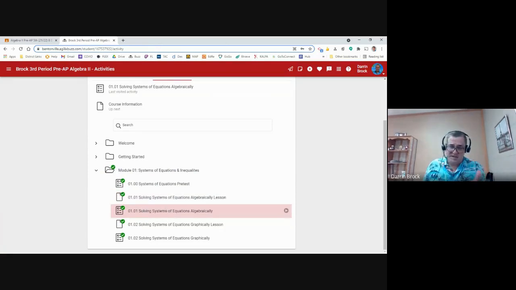So today, I'm going to go through some of this with you on how to solve these systems of equations algebraically. I'm going to do some examples together here in class, and that way kind of give you a preview. Generally, I will not go through and do the lesson with you each week. I'm not going to sit there and read the lesson to you.